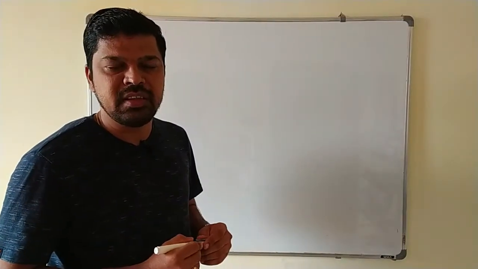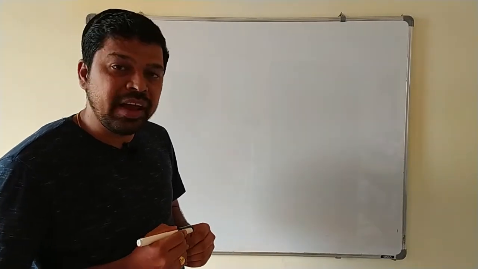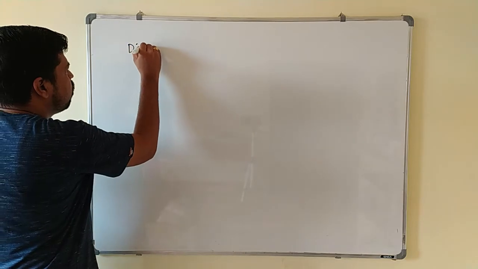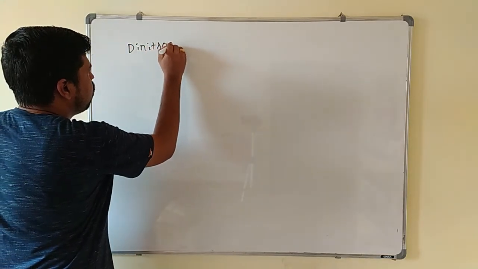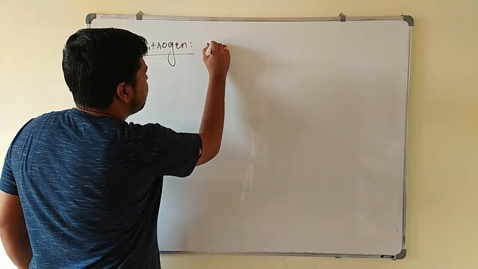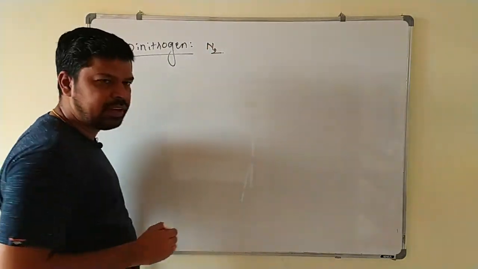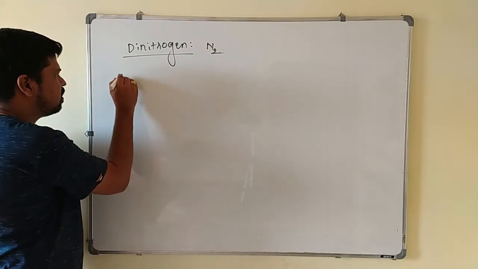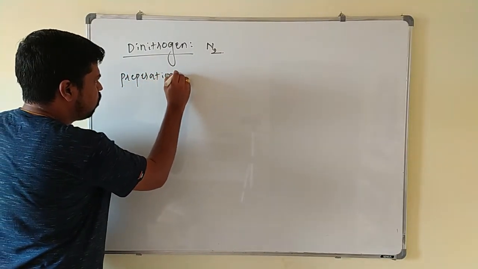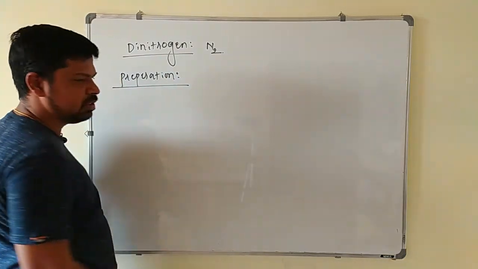Now we will discuss the preparation and properties of dinitrogen. Dinitrogen is nothing but N2. First one, preparation of dinitrogen.